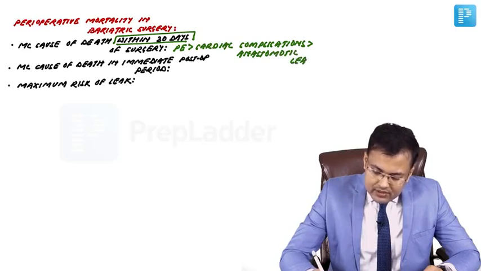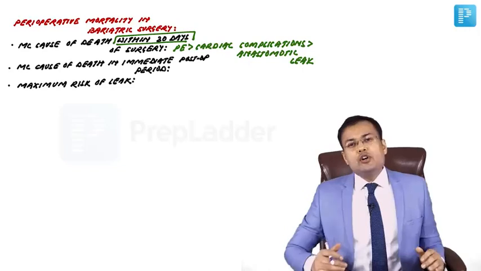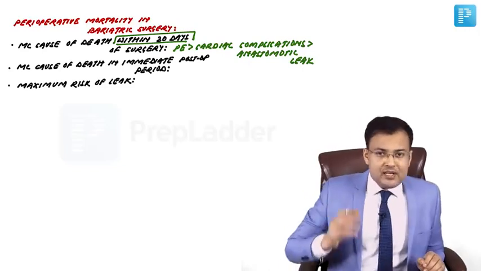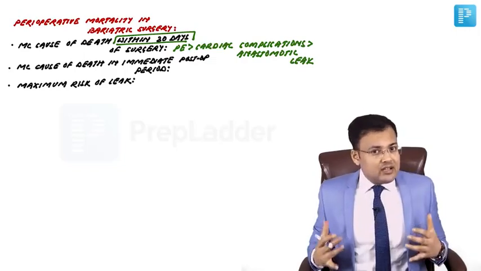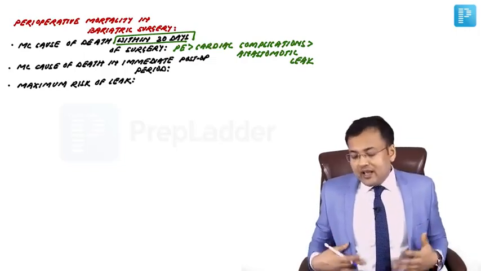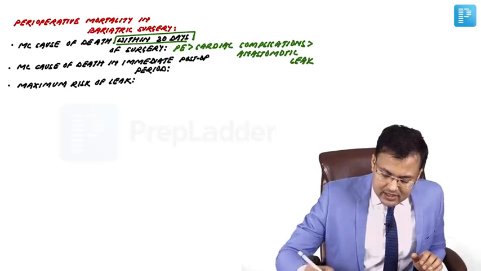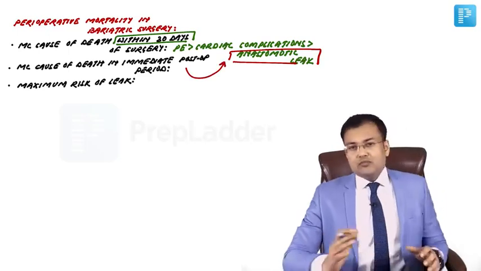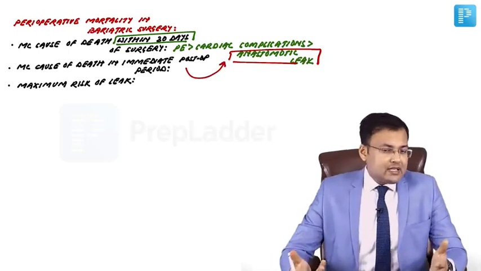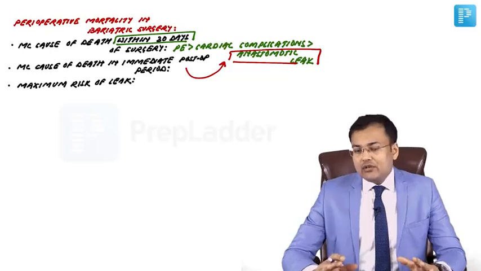Okay, now see the twist in the question. Most common cause of death in immediate postoperative period. In immediate postoperative period, death occurs because of peritonitis. And why is there peritonitis? It's because of anastomotic leak. So in immediate postoperative period, the most common cause of death is anastomotic leak leading to peritonitis.